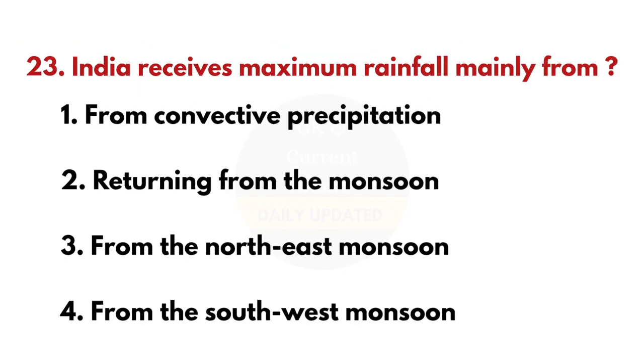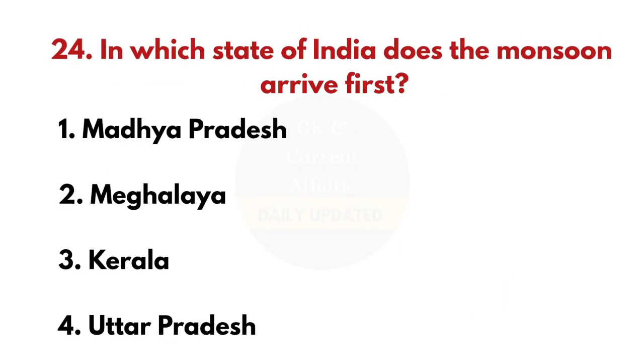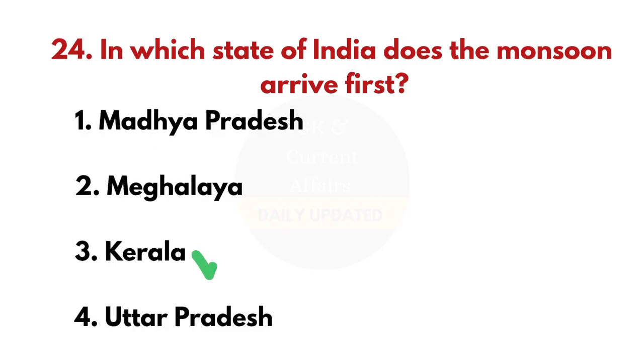23rd question. India receives maximum rainfall mainly from? And the answer is from the southwest monsoon. 24th question. In which state of India does the monsoon arrive first? And the answer is Kerala.